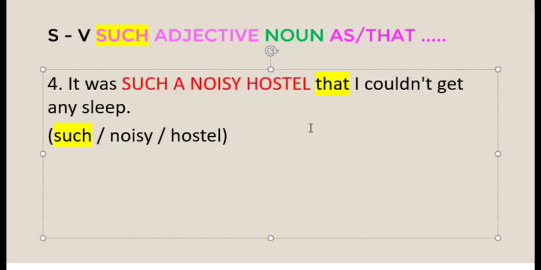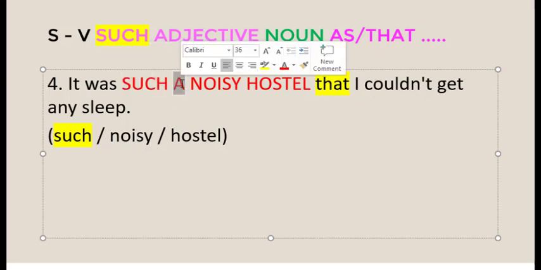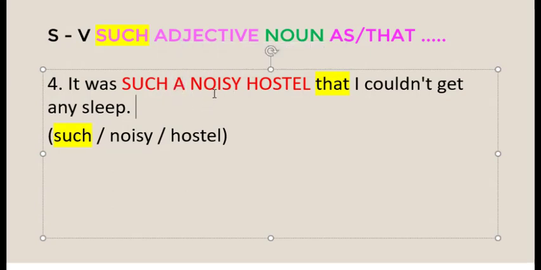Okay, pay attention with the article. If we use such, the article "a" should be placed before the adjective. The adjective is noisy, and before that, you have to put the article here. Okay, let's continue to number 5.